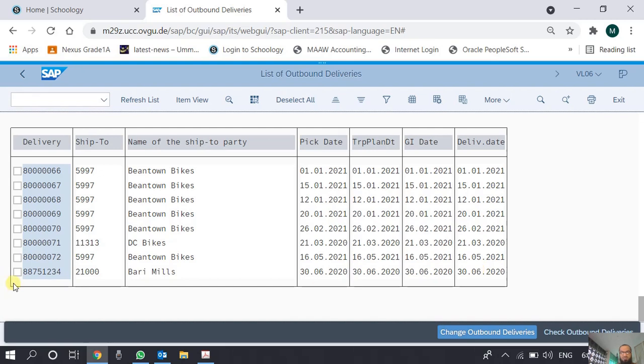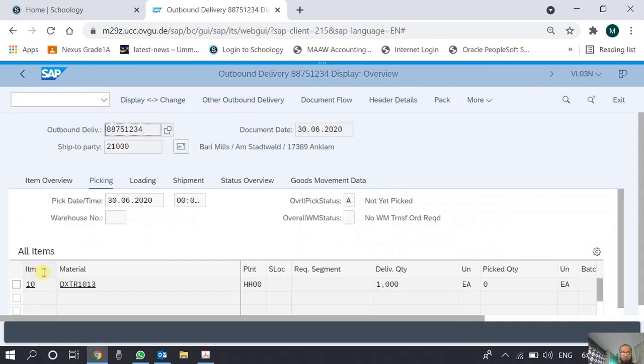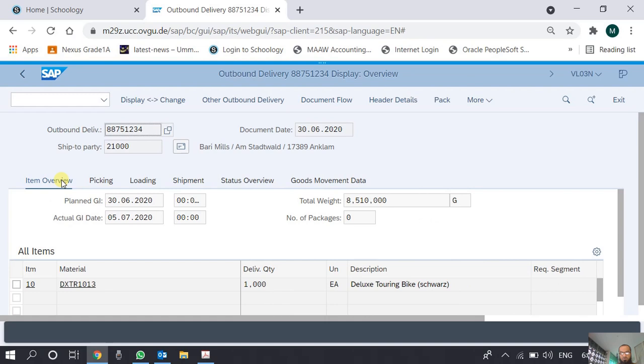So we can drill down into this report. For example, if I want to see this DO, I select it and then double click the delivery document number here. The system takes me to the delivery document. This is the outbound delivery number 88751234, and we are in the display mode. We can go to the change mode as well. This is some pertinent information, the party code, the date of the document, and you see the requested delivery quantity is 1000.